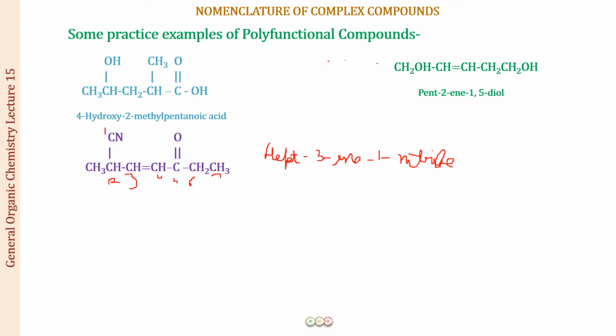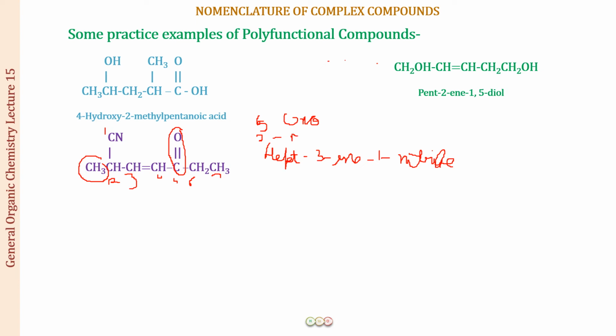Now, the next thing is that you have to see what is left behind in this name. We have not used certain things in the name. One is the CH3 group, and one is this group, which has not come. So this is a functional group, but it is not the principal functional group, so it is going to be a substituent, and substituents always have a prefix. A ketone group has the prefix oxo, so this is going to be oxo, at position number 5. And then we have a methyl group at position number 2.